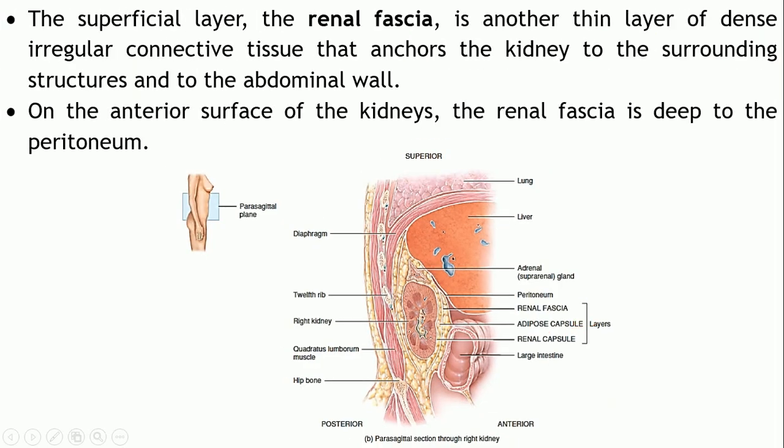And the third layer, which is the superficial layer, is known as the renal fascia. It is the outermost layer, again made up of dense irregular connective tissue. This outermost layer helps to anchor the kidneys to the surrounding structures and the abdominal wall.